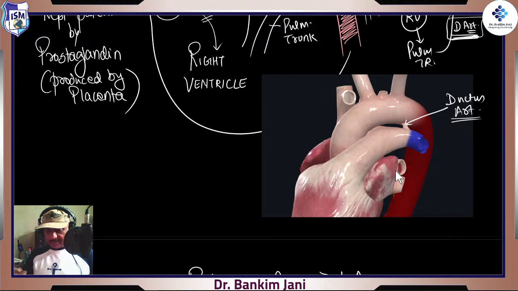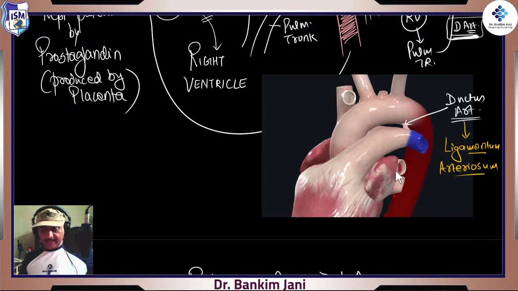When it is blocked, it gets converted into a specific ligamentous structure, and that's why it is called the ligamentum arteriosum. Ductus means duct when it was open. So what we are watching now is the ligamentum arteriosum, because this is an adult heart.